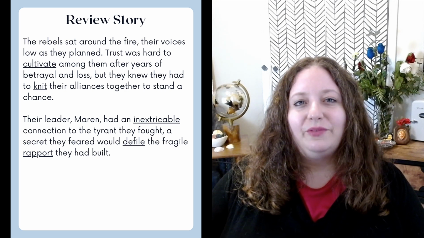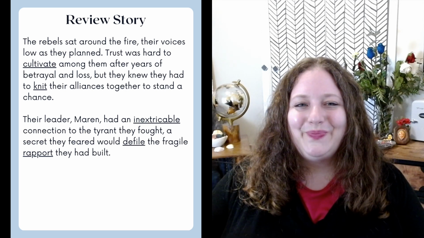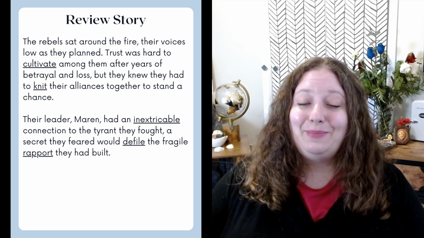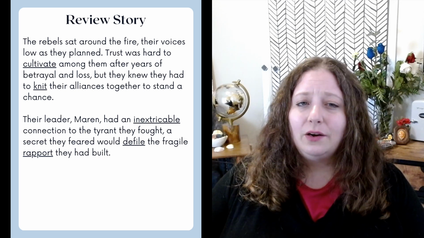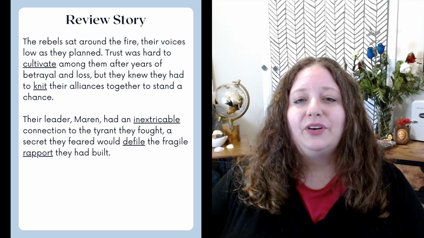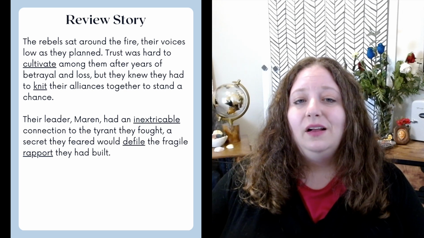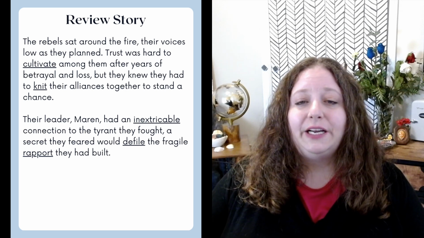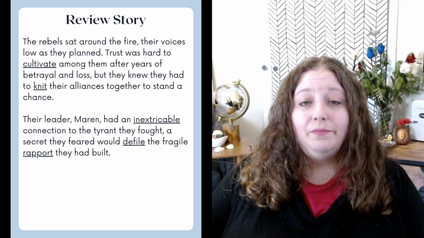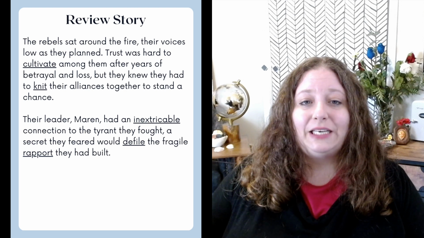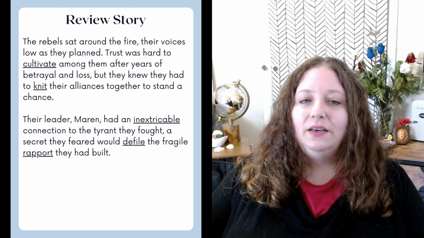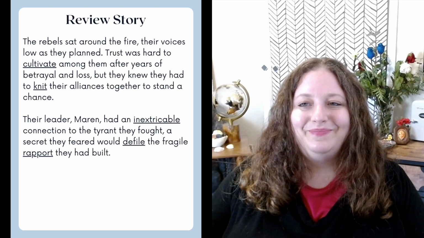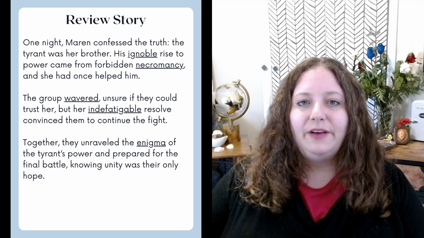So let's read a story for some extra practice. The rebels sat around the fire, their voices low as they planned. Trust was hard to cultivate among them after years of betrayal and loss, but they knew they had to knit their alliances together to stand a chance. Their leader, Marin, had an inextricable connection to the tyrant they fought, a secret they feared would defile the fragile rapport they had built. One night, Marin confessed the truth.